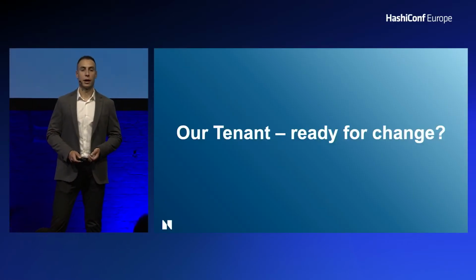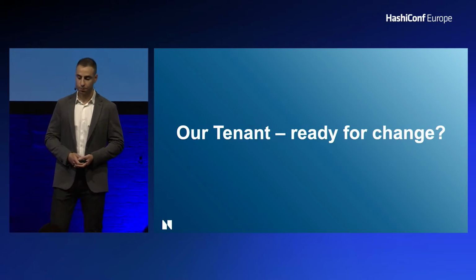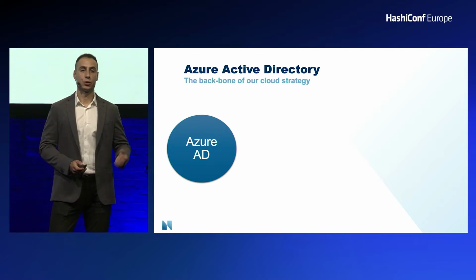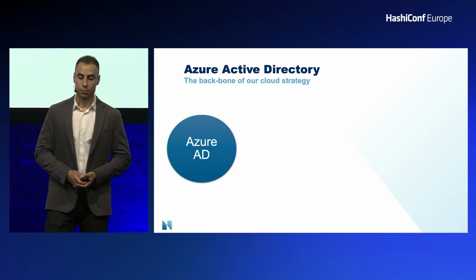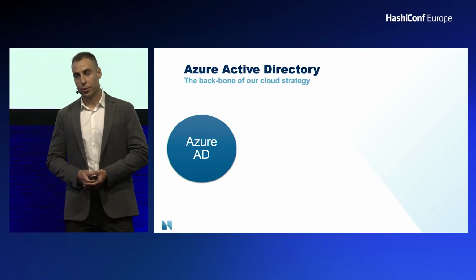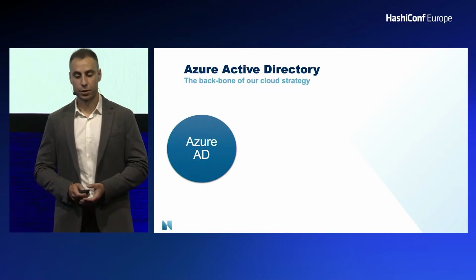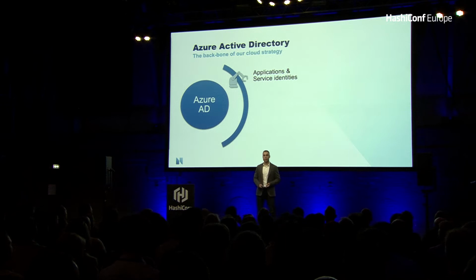So let's talk our tenant. Where did we start, and why did we start? So the focus of today is on our Azure Active Directory tenant. It acts as our primary identity provider and services us in three key areas. The first of those is that it houses all of our application and service identity definitions.